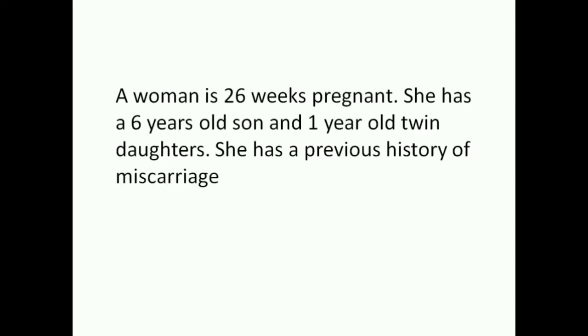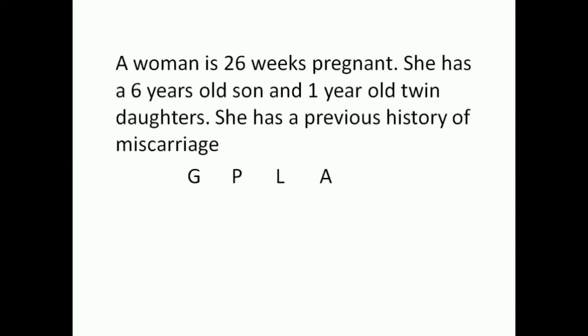Let's see one more example. A woman is 26 weeks pregnant. She has a 6-year-old son and 1-year-old twin daughters. She has a previous history of miscarriage. Let's calculate. So she's pregnant now. 1 pregnancy. She was pregnant with her son 6 years back. 1 more pregnancy. So total 2. She was pregnant with her daughters 1 year back. 1 more pregnancy. 3. She had another pregnancy which ended up in miscarriage. 1 more. So she is G4.